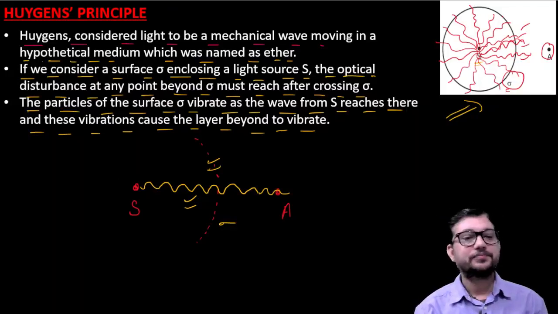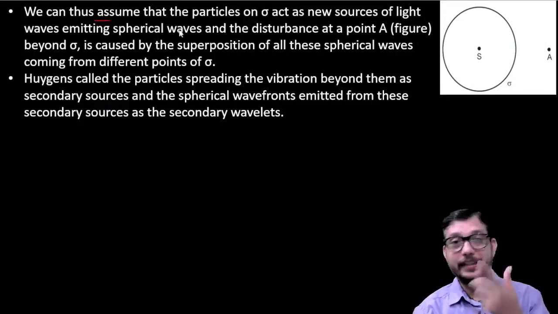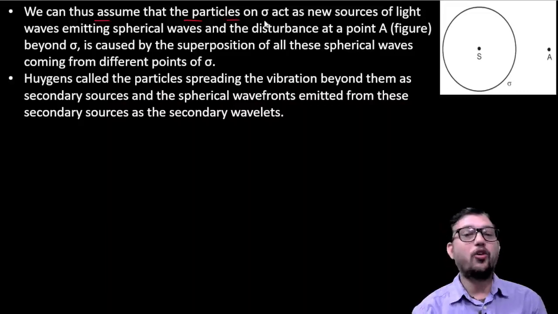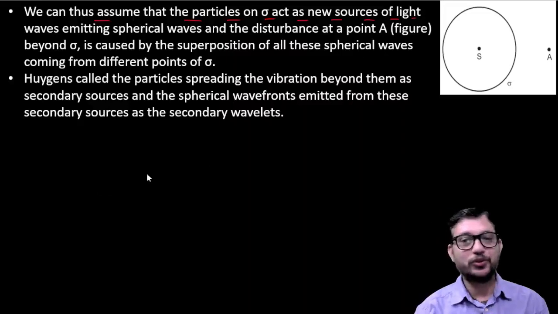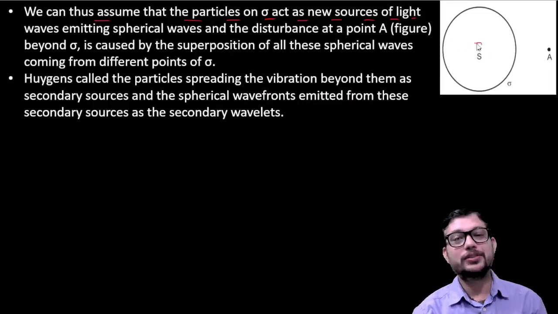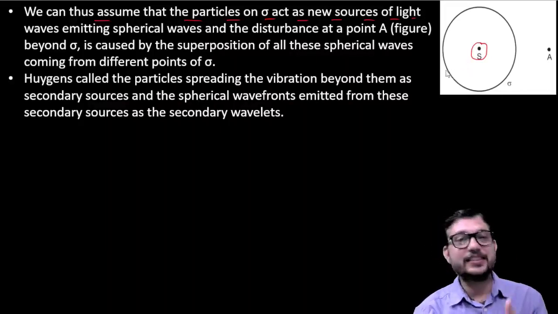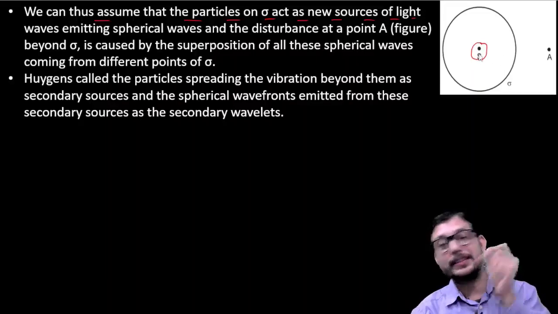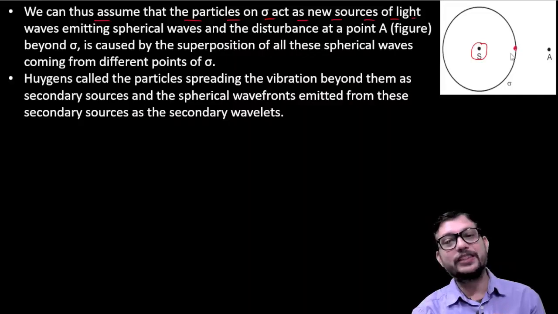Now what? We can thus assume finally that the particle on sigma acts as a new source of light. As I have told you, this source is producing a special type of vibrations, a special type of waves. Okay, and due to this vibration, due to this disturbance, a particle which is on the surface sigma also vibrates in the same way.